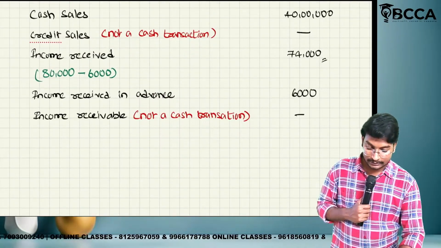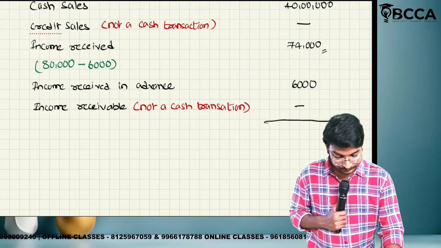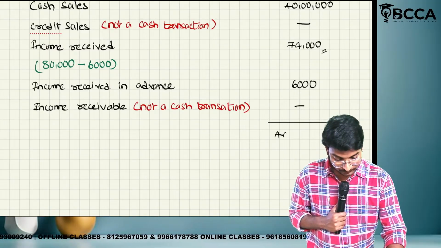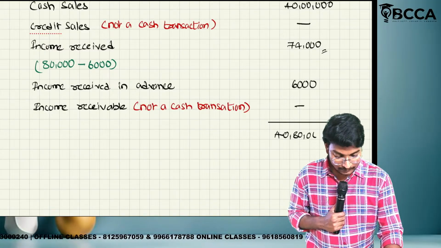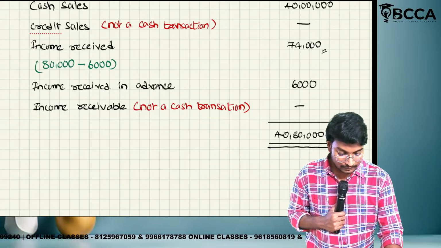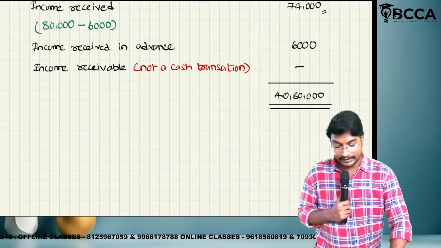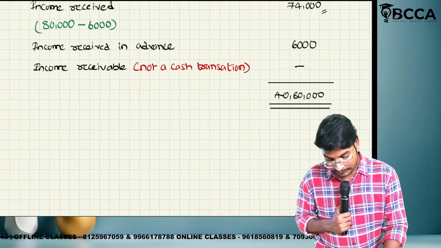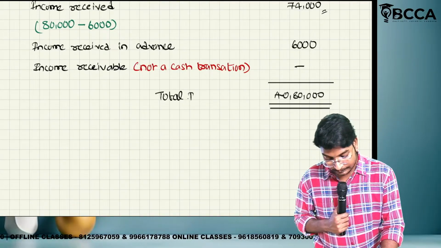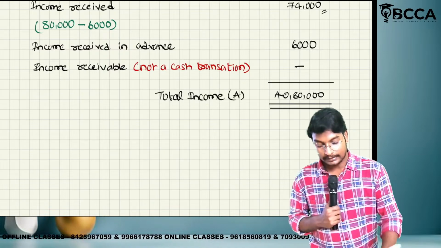What is the total? 40 lakh 80,000 is the total income.